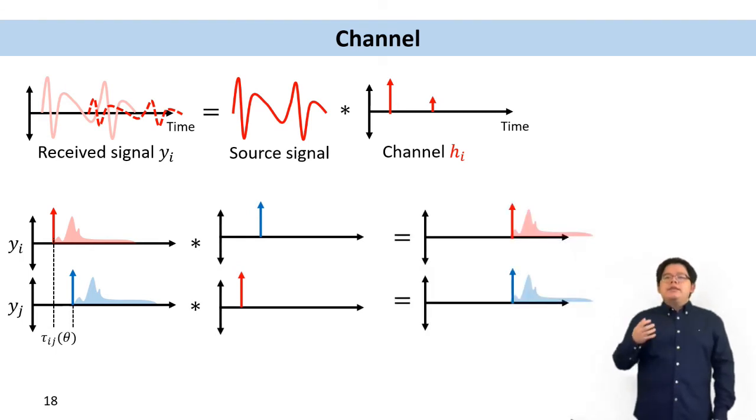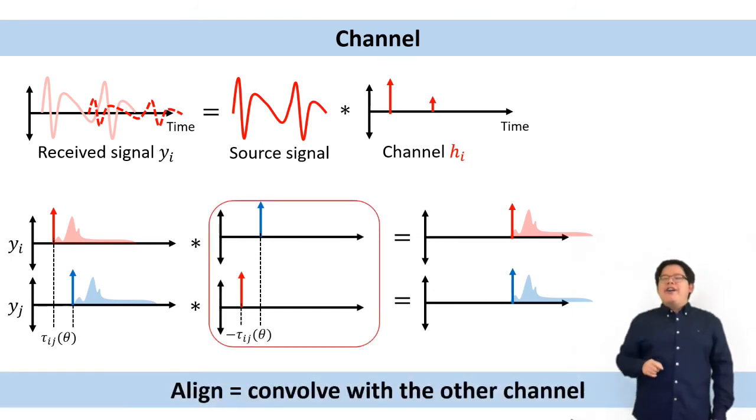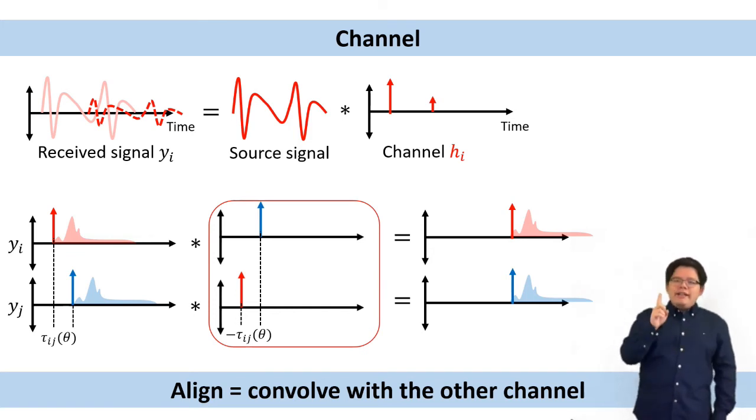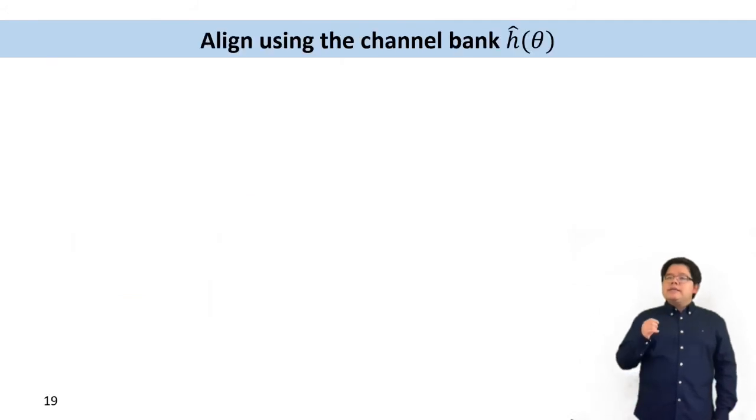This will give us the aligned signal. If we look at the convolved channel, the channel delay is actually negative tau ij. So we can come to a conclusion: aligning the signal equals convolving with another microphone's channel, whose channel delay is negative tau ij.